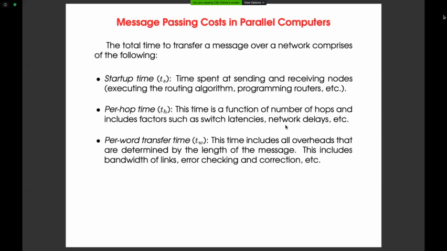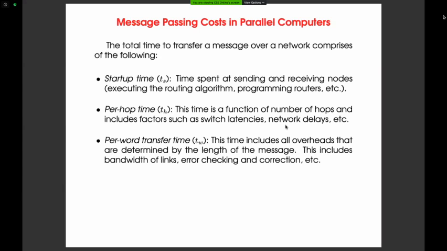Let us take the train as a message, and all the coaches, including the engine, are the words. So a message is nothing but a group of words. A train is nothing but a group of coaches, including the engine. So the train has to start from a source station, let us take it is some station A, and it has to have some startup time, like get ready, start the engine, check up the engine. That is called a startup time. It takes some time to start.